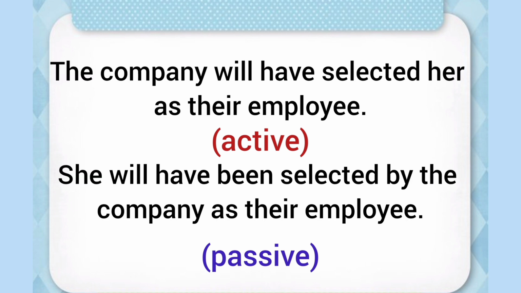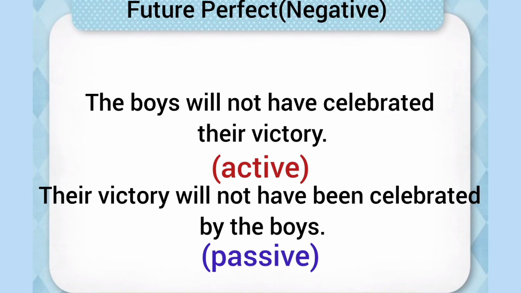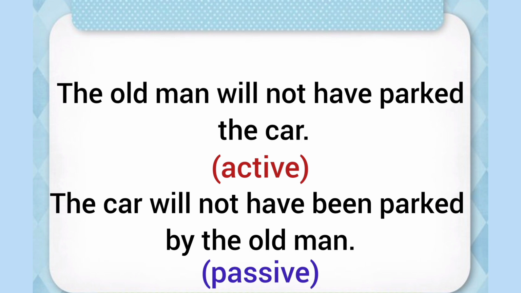The company will have selected her as their employee. She will have been selected by the company as their employee. Now future perfect negative sentences. The boys will not have celebrated their victory. Their victory will not have been celebrated by the boys. The old man will not have parked the car. The car will not have been parked by the old man.